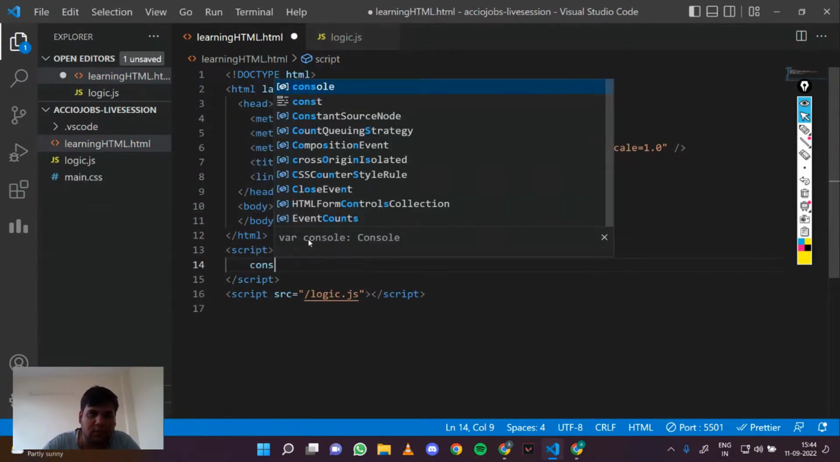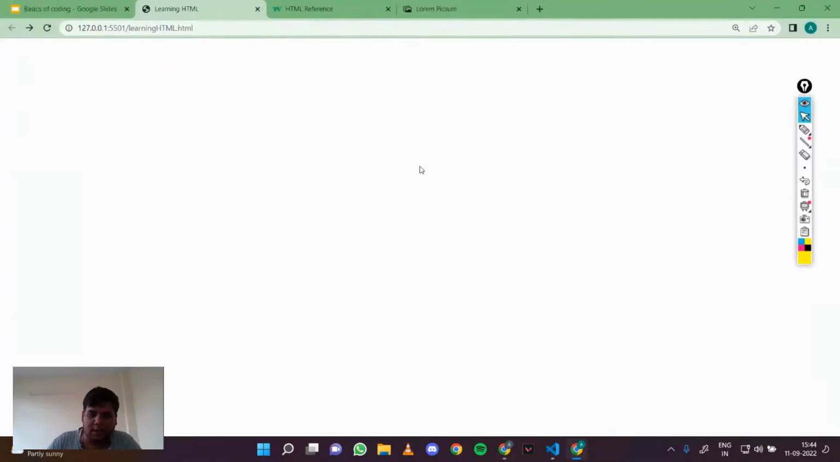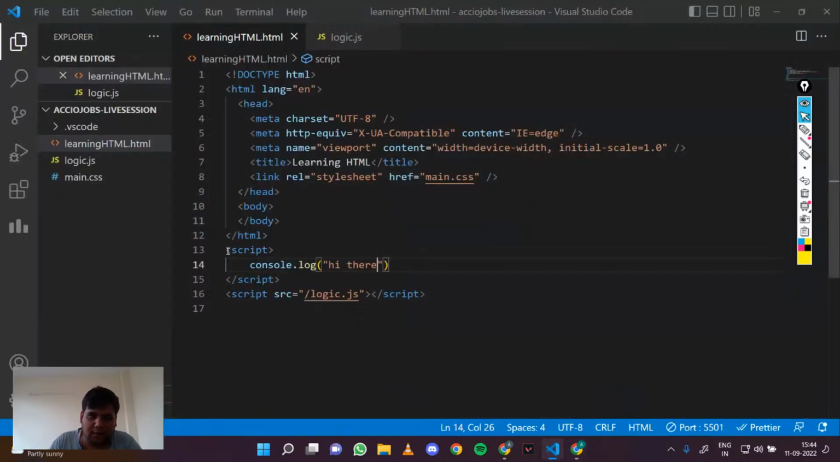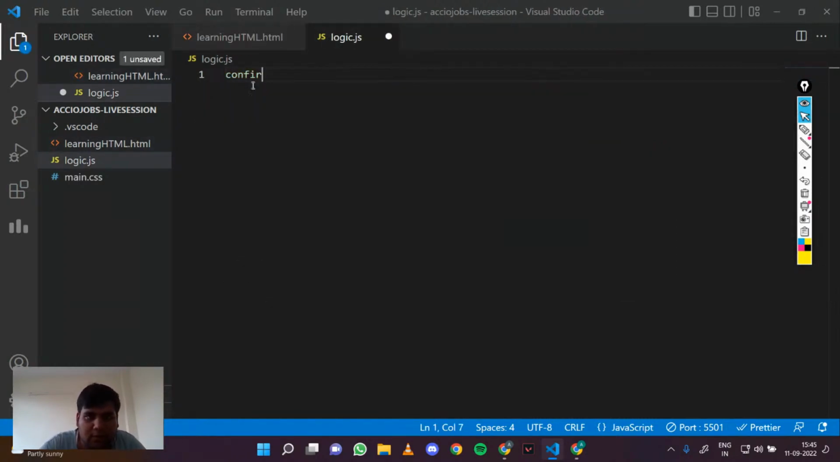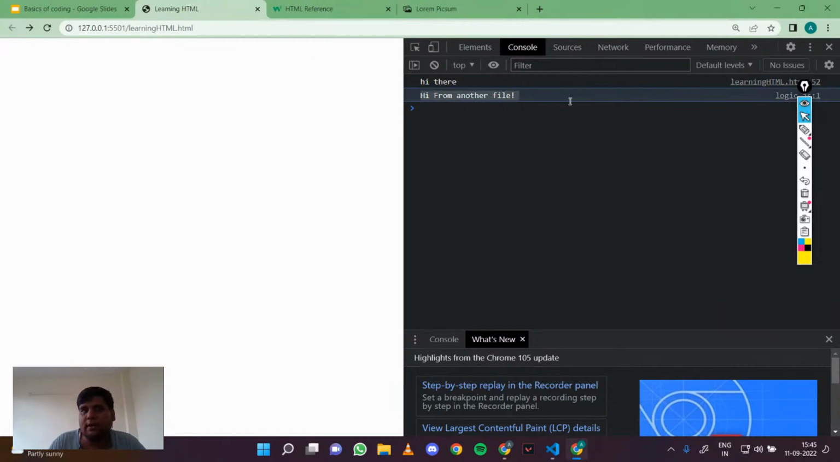So if I write console dot log and "hi there", then this will show up in your console, right? So you can see "hi there from learning HTML". So these are the two ways: either we can write it under the script tags, or we can link our file like this. And if I write console dot log "hi from another file", this will be displayed as well, right? So these are the two ways.